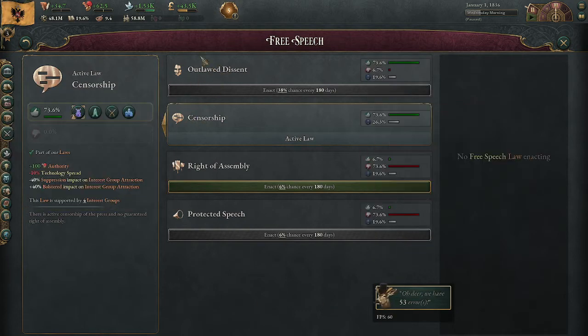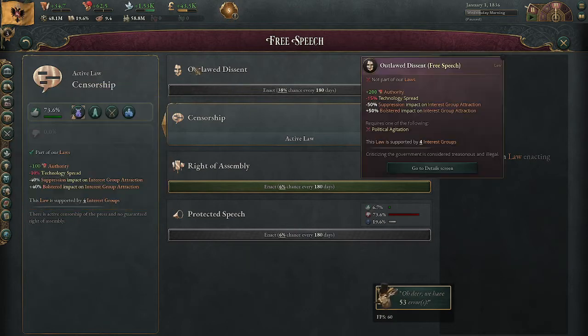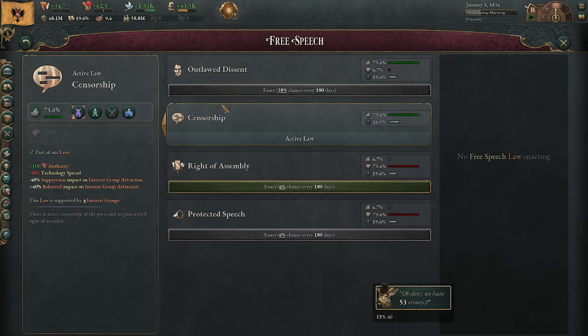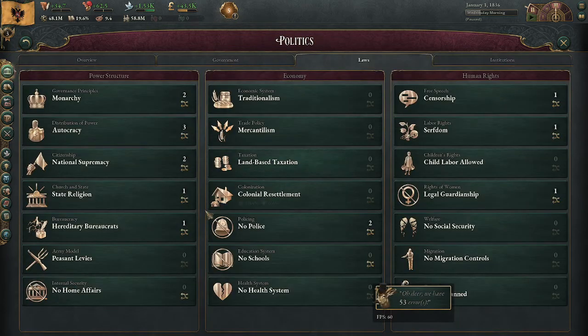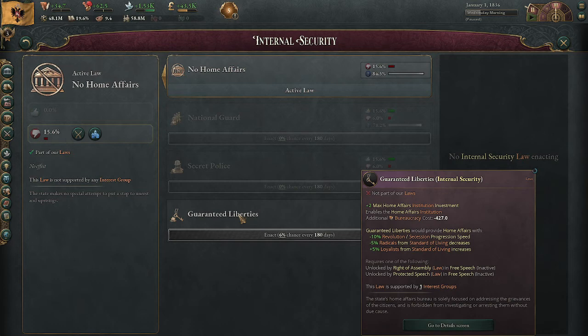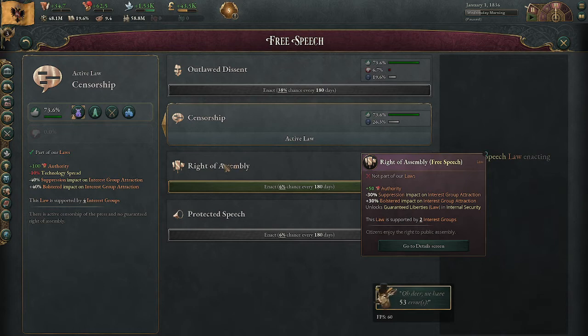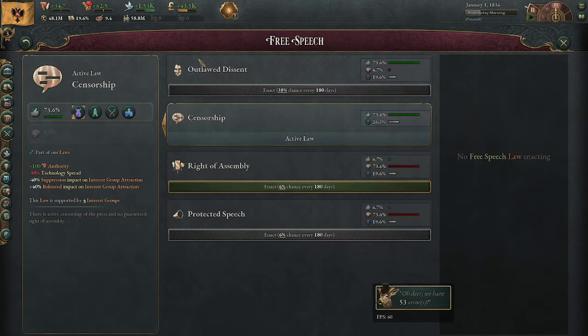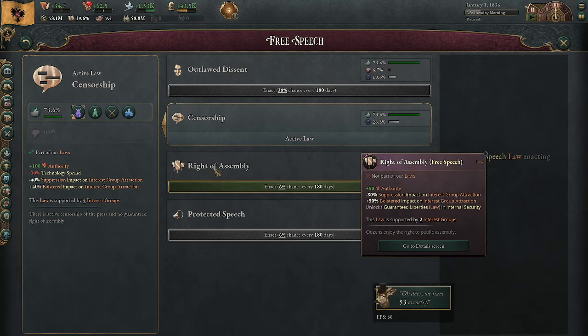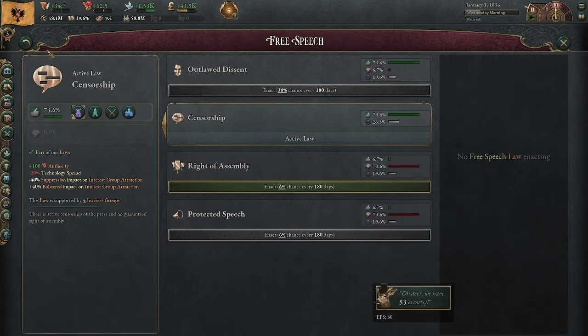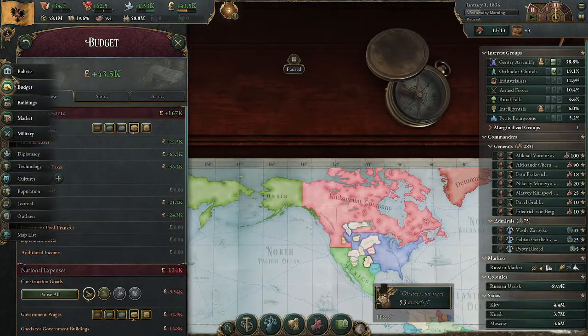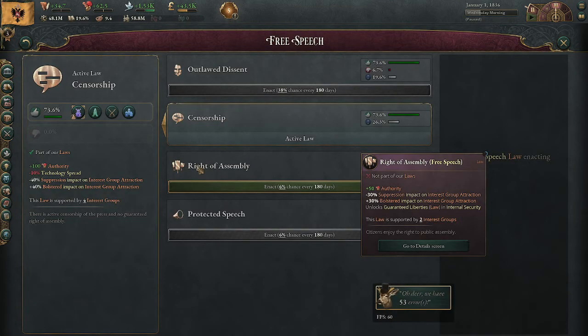Outlawed dissent and censorship are there for when you're doing a landowner battle, but the landowners at least are pleasant enough to leave the tools for their own suppression in your own hands. Right of assembly is really more for a democratic process, because it does let you go into guaranteed liberties, which is really good. But it's way less powerful in terms of being able to manipulate interest groups, while still giving you that option. And the authority, that's not enough really to do a suppression on its own, but it might be enough to do a consumption tax, and there is real value to being able to add a consumption tax.